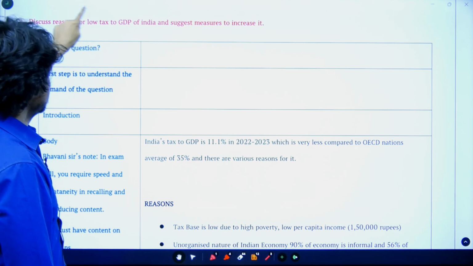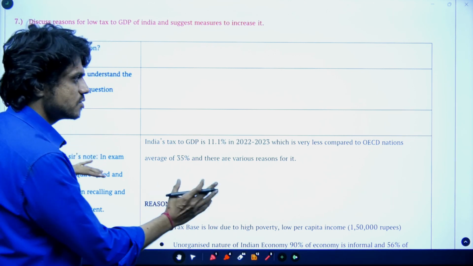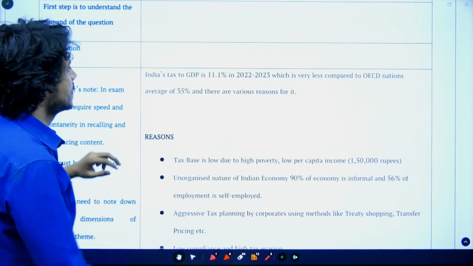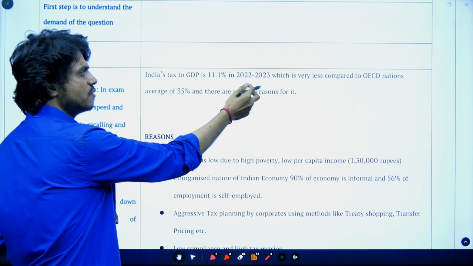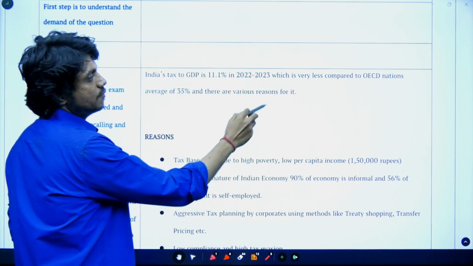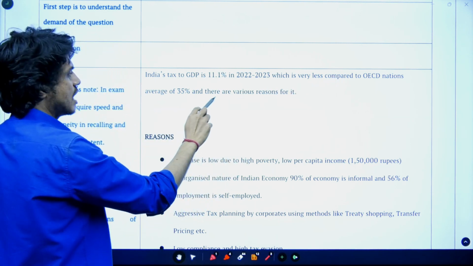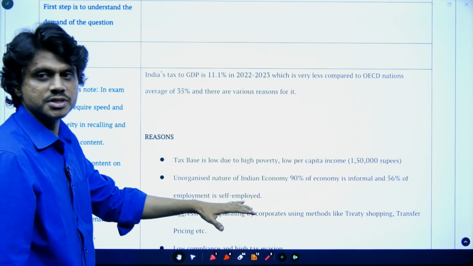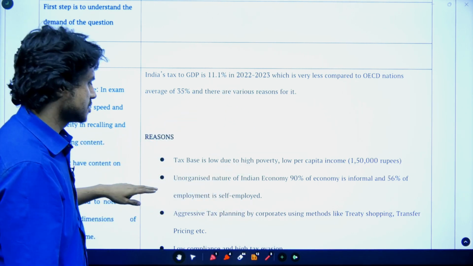While discussing the reasons for low tax to GDP, first I have to give some stats associated with low tax to GDP. India's tax to GDP is 11.1% in 22-23, which is recent data, very less compared to the OECD nations average of 35%, and there are various reasons for it. Base has been set for the reasons.